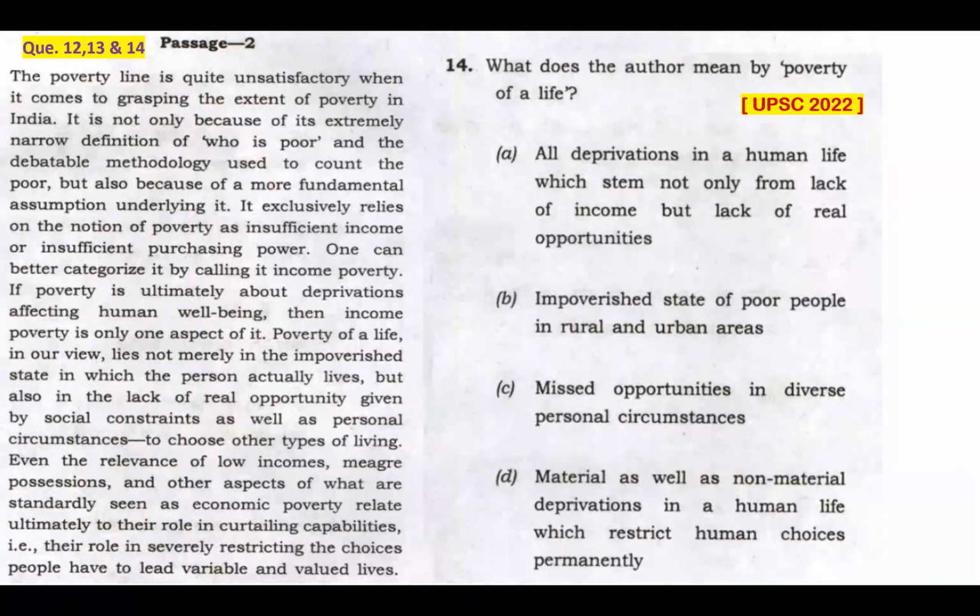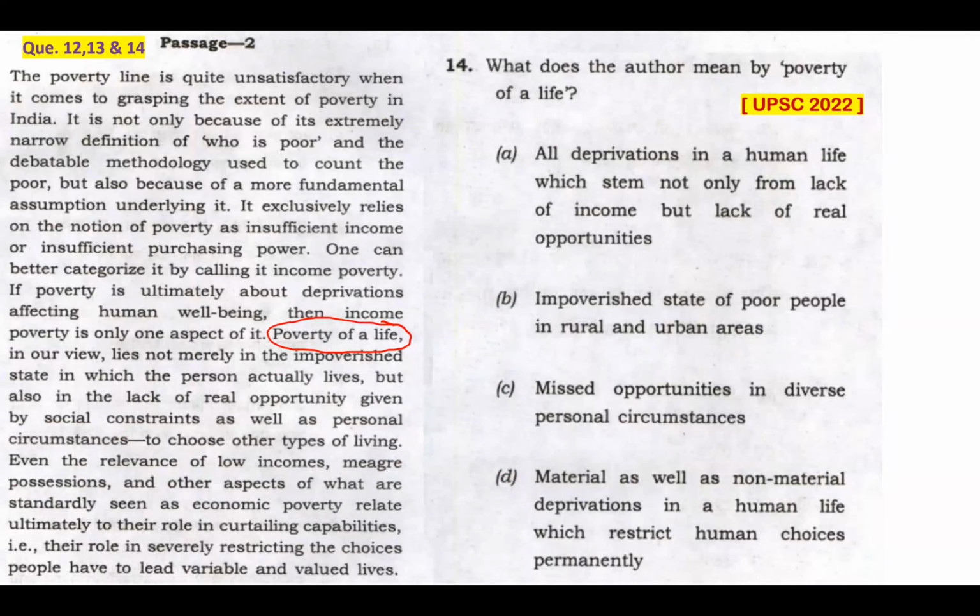This question 14. What does the author mean by poverty of a life? This question is very specific on what the author means by poverty of a life. That's mentioned at this part of the passage. To get to know what the author really means by poverty of a life, we have to go to that part or portion of the passage where the author really mentions poverty of a life. We need to imply or infer from that part to get to know what the author really means. So we have to go to that part.